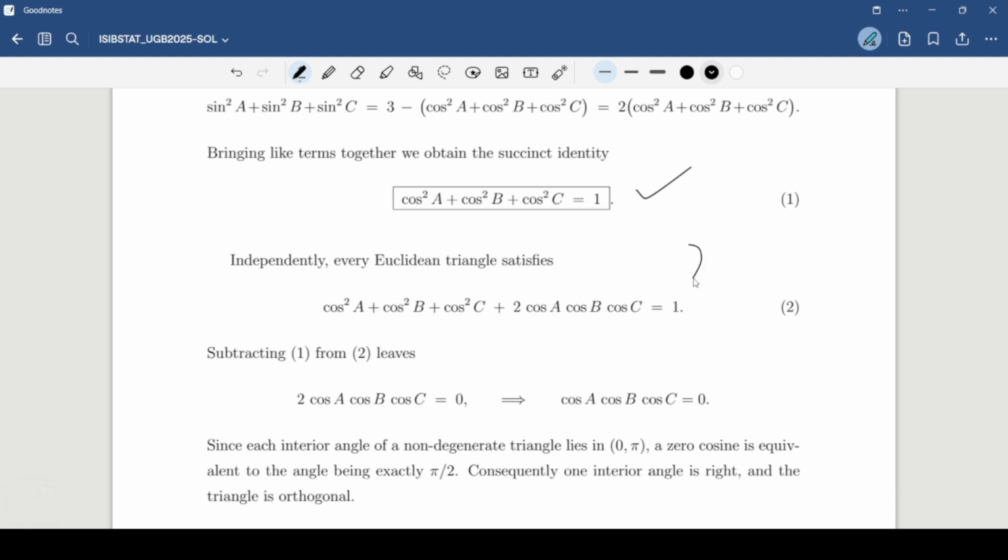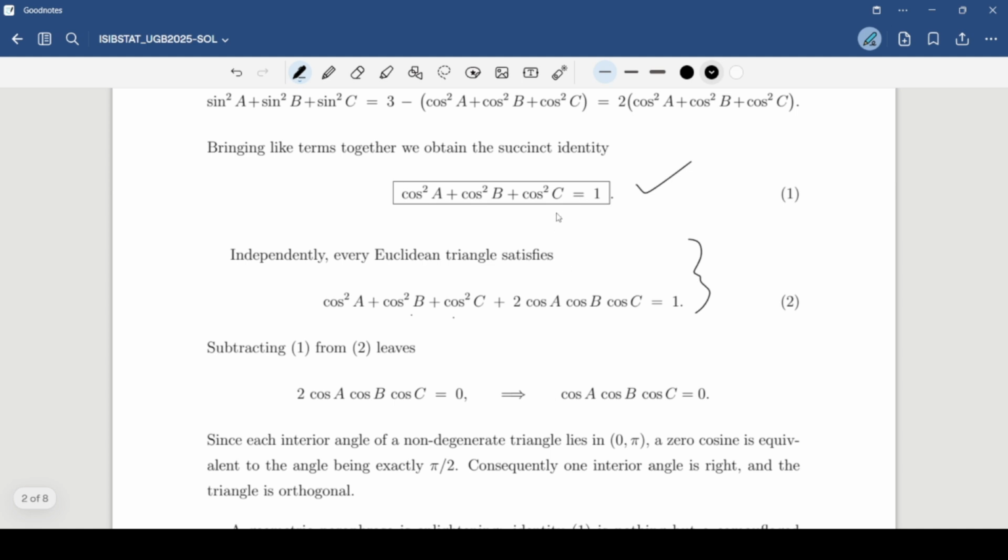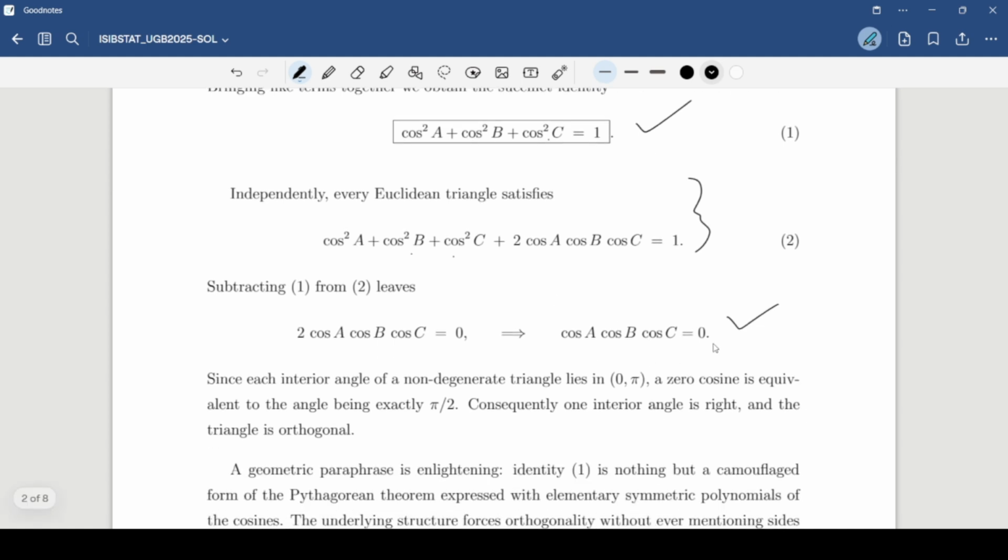Now, if you know this result, this is a result which could be found in many properties of triangle books or chapters, that every triangle, which is Euclidean of course, satisfies cos square A plus cos square B plus cos square C plus 2 cos A cos B cos C equals 1. And if you subtract these two things, you simply get cos A, cos B, cos C equals 0. So from the given condition, if we do that, it becomes cos A, cos B, cos C equals 0.